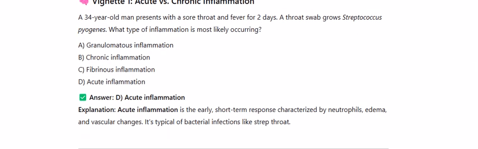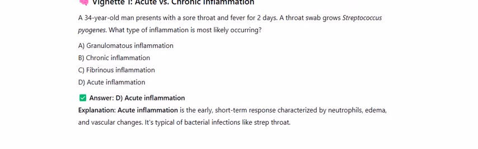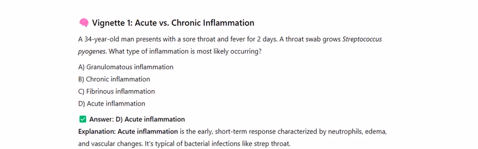A 34-year-old man presents with a sore throat and fever for 2 days. A throat swab grows Streptococcus pyogenes. What type of inflammation is most likely occurring? A. Granulomatous inflammation, B. Chronic inflammation,